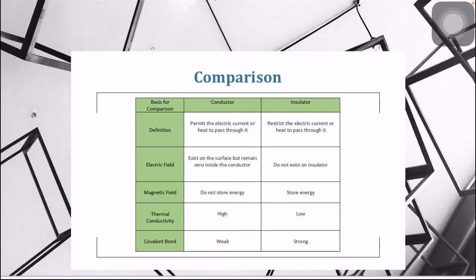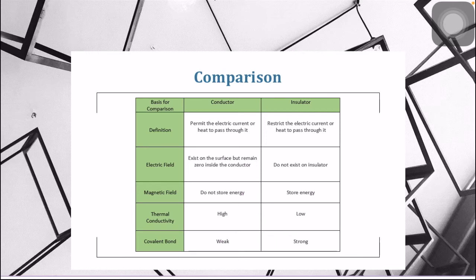Next, for the comparison, first definition: the conductor is the type of material which allows the electric current or heat to pass through it, whereas the insulator does not allow the electric current or heat to pass through it. Next, electric field. The electric field exists only on the surface of the conductor, and it remains zero inside the conductor, whereas it does not exist on an insulator. Next, magnetic field. The conductor, when placed in a magnetic field, does not store energy, whereas the insulator stores energy in a magnetic field.